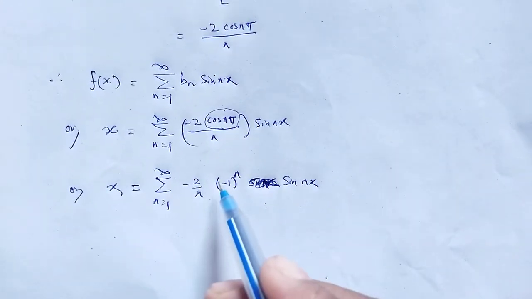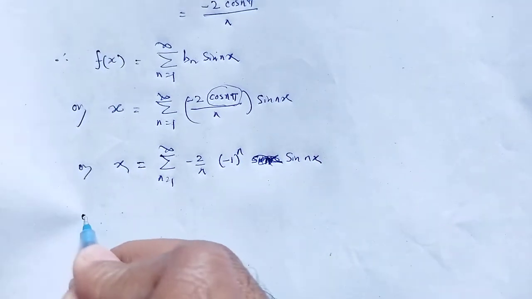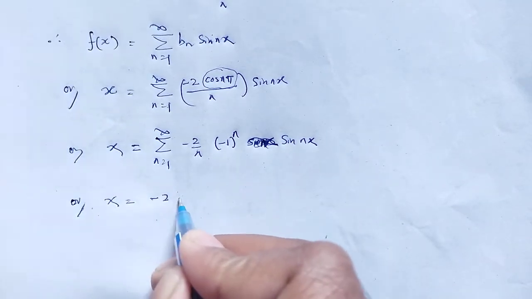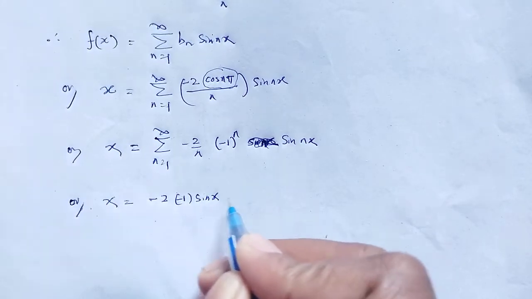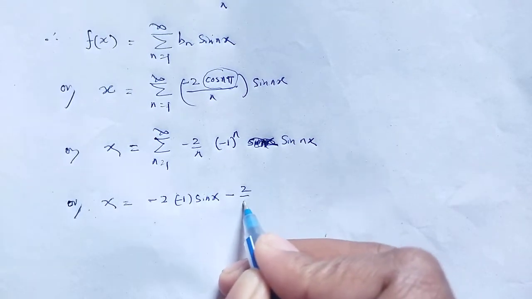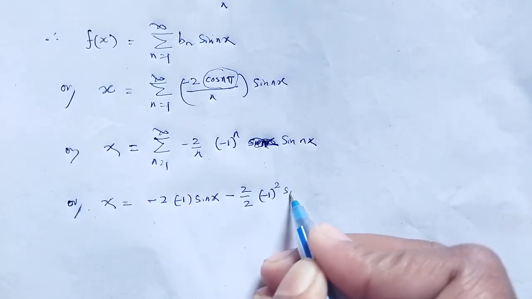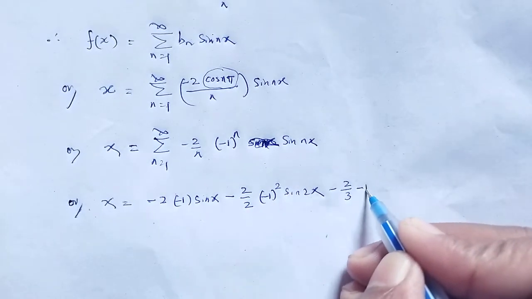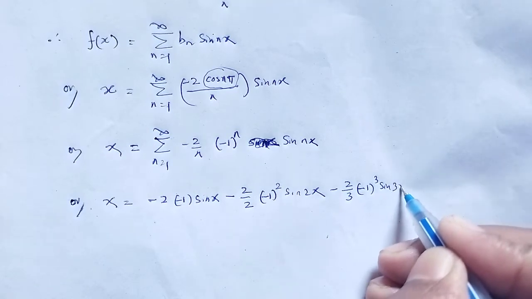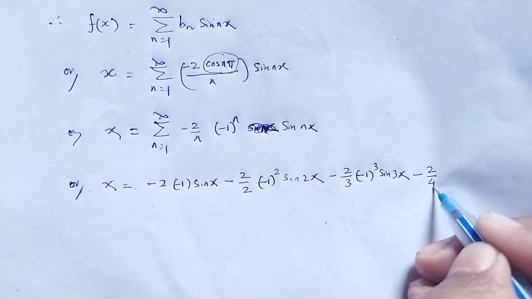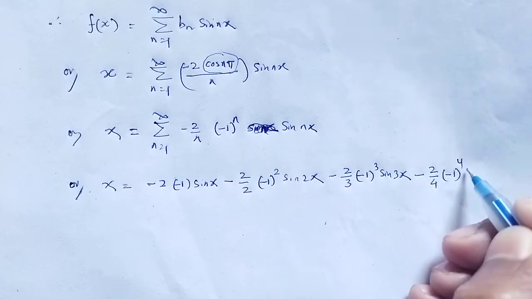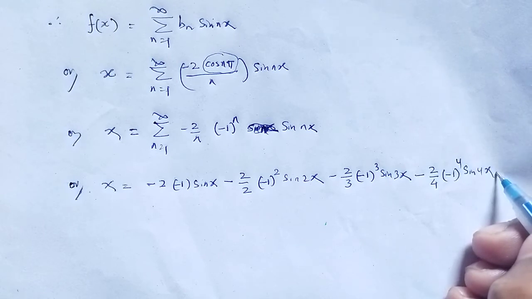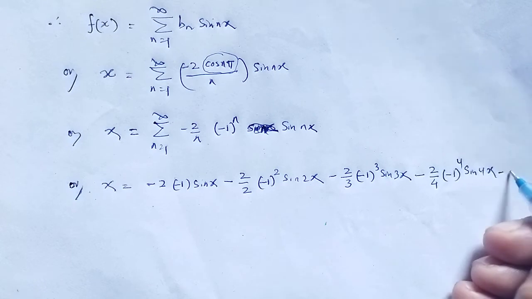Now we put n is equal to 1, n is equal to 2 like this. That series looks like: n is equal to 1, that is minus 2 by 1 times minus 1 to the power 1 sin x; n is equal to 2, that is minus 2 by 2 times minus 1 squared sin 2x; when n is equal to 3, that is minus 2 by 3 times minus 1 cubed sin 3x; when n is equal to 4, minus 2 by 4 times minus 1 to the power 4 sin 4x; then n is equal to 5. Like this it will be continued.